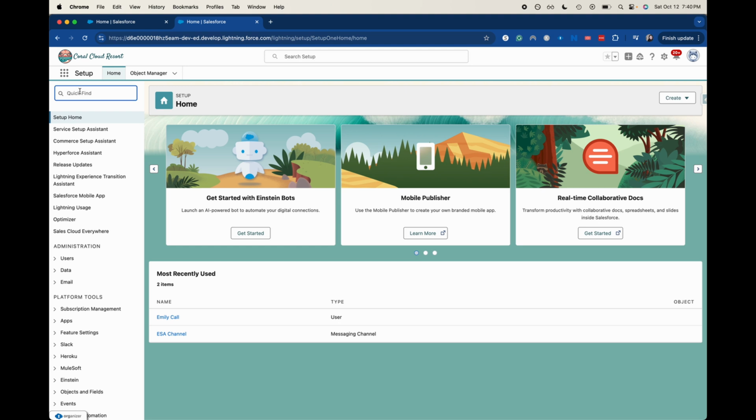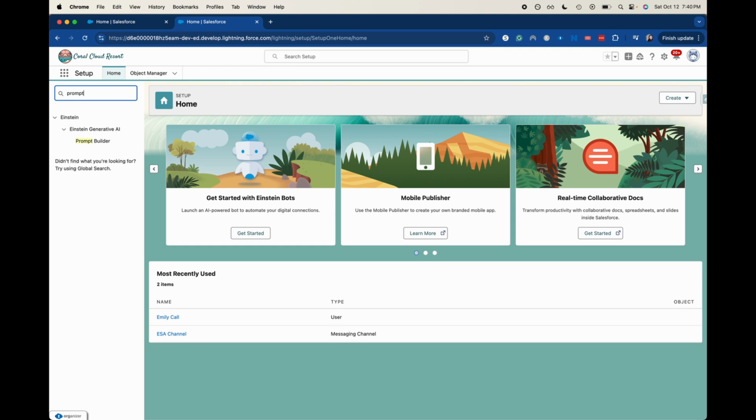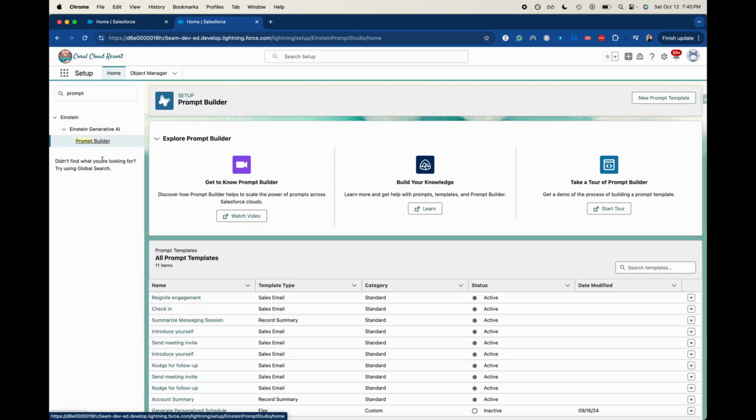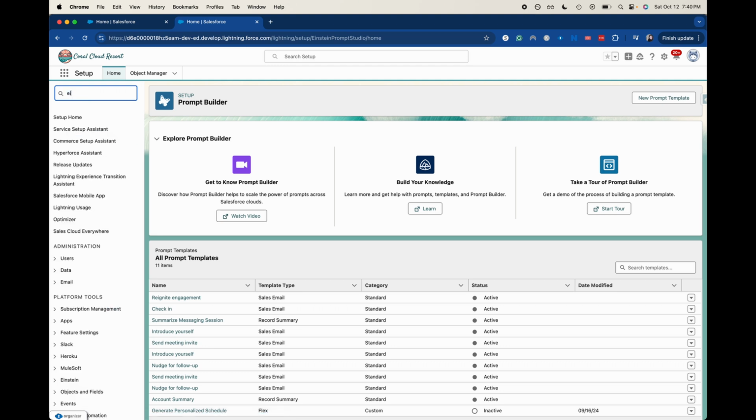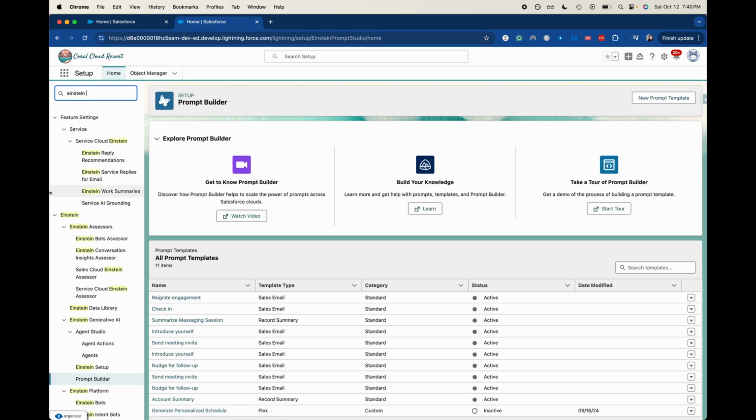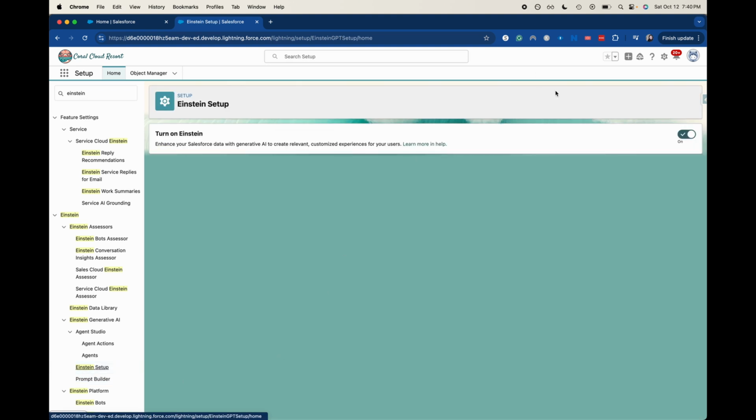All right, I am going to type in prompt builder. Now I do believe that I have turned on the different AI settings. You might need to look for Einstein, maybe Einstein setup, and then toggle this on.